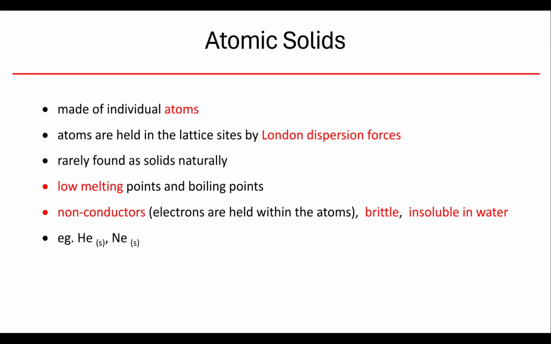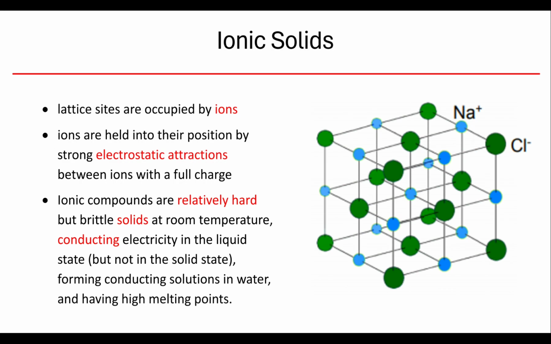Now, since they're only held in their lattice points, or their spaces in the solids, by weak London dispersions, they have very low melting points and boiling points. They tend to be non-conductors. They're said to be brittle because if we were to strike them with a hammer, they don't bend or anything. They would actually become a powder, and they're insoluble. Now, good examples of these tend to be our noble gases. Okay, so they're very rare in nature. They have really low melting points and boiling points, and so we don't find very many of these out there.